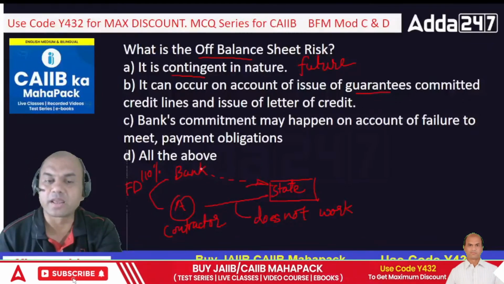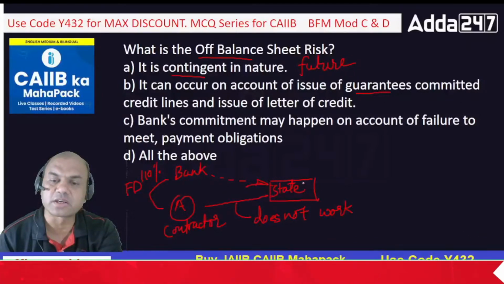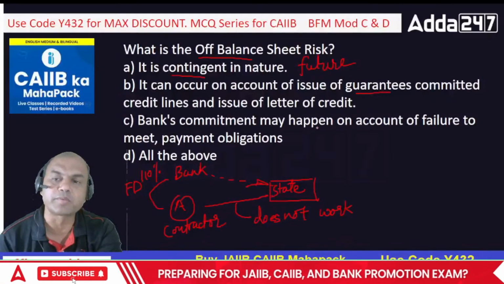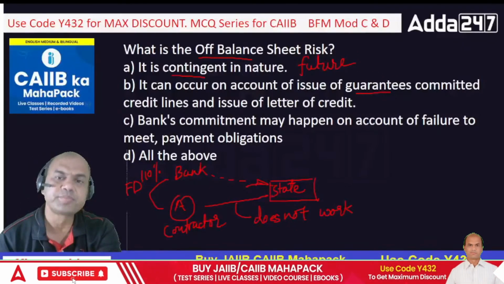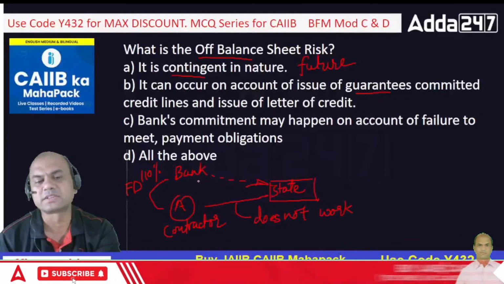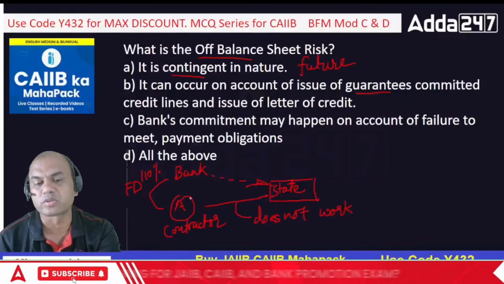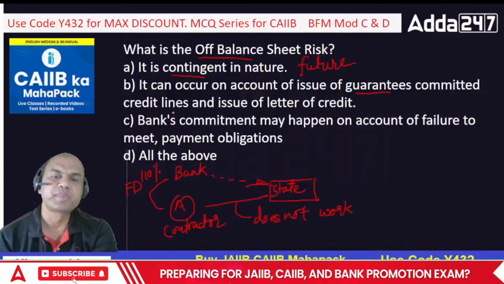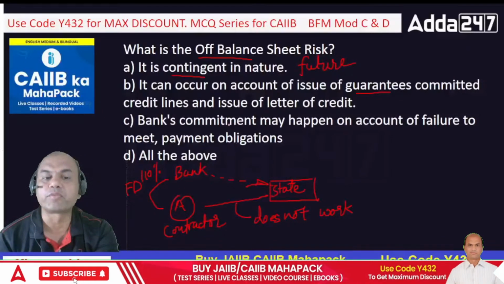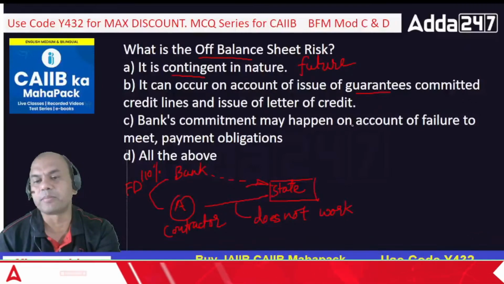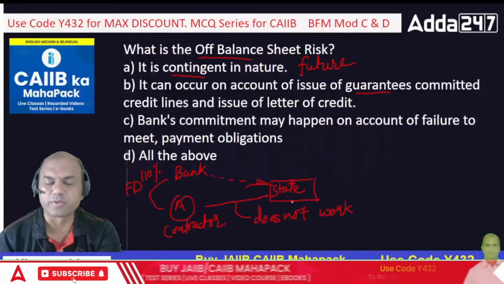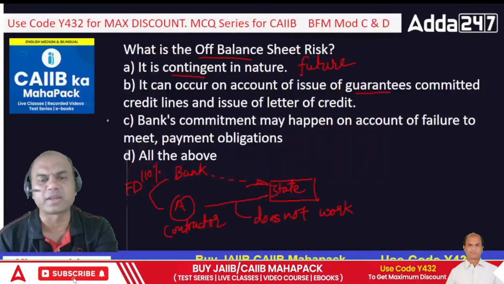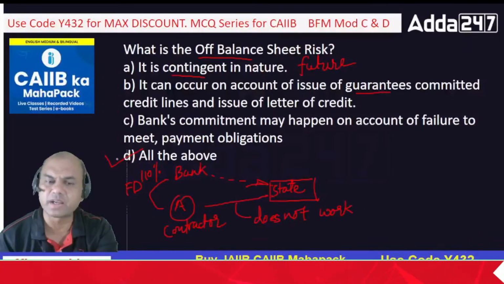In the future, is the bank giving the money immediately to the state government? No. Only if A does not perform, so that occurs because of these guarantees. And similarly LCs also. LC is a direct method of payment. It's not conditional on him not working. LC means you have to pay. Bank's commitment may happen on account of failure to meet payment obligations. Correct. So bank's commitment may happen on account of failure of whom? Of the customer. So if A does not perform, only then the bank will pay. So the answer is what? All of them.